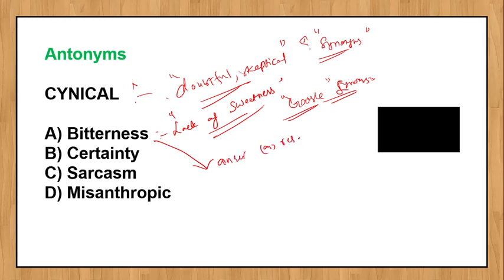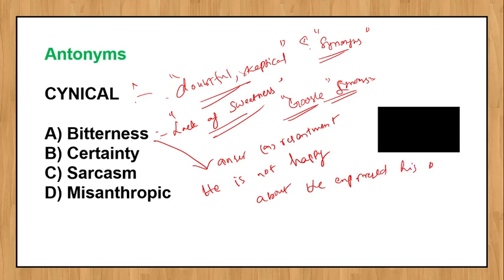Anger or resentment about something that was not in your favor. So that person is not happy. He expressed his bitterness, that is the meaning.